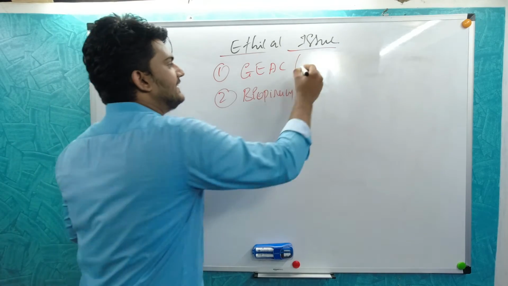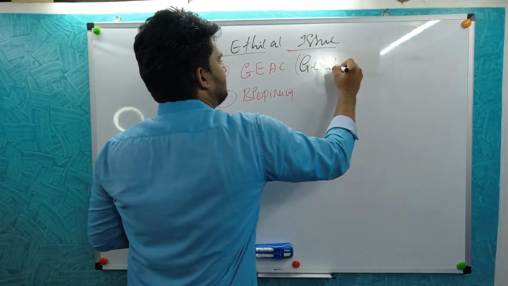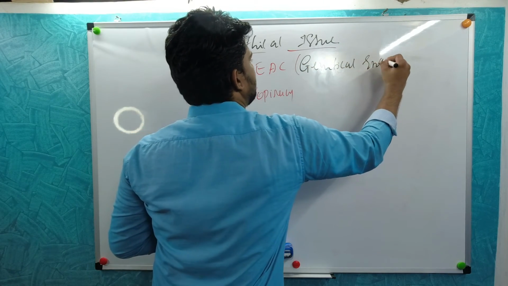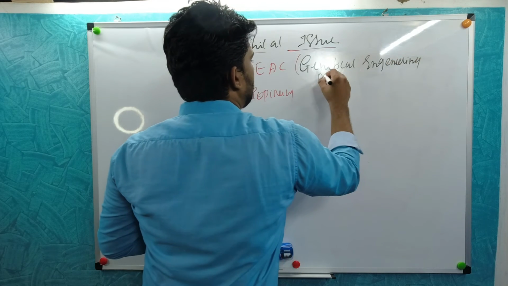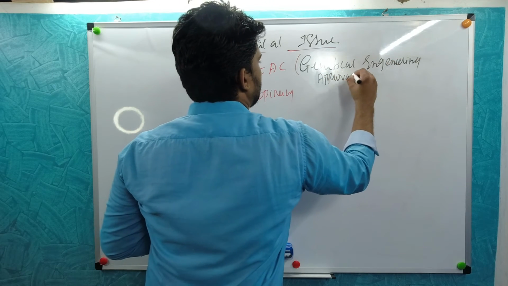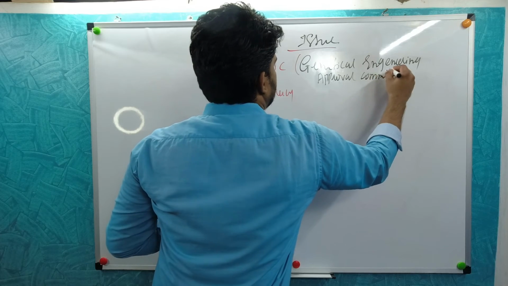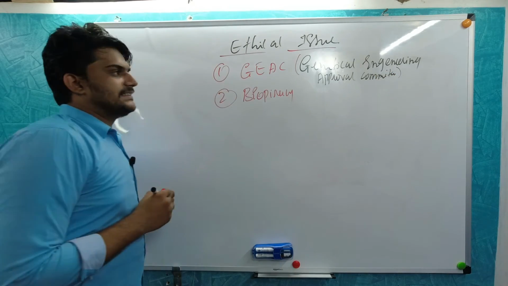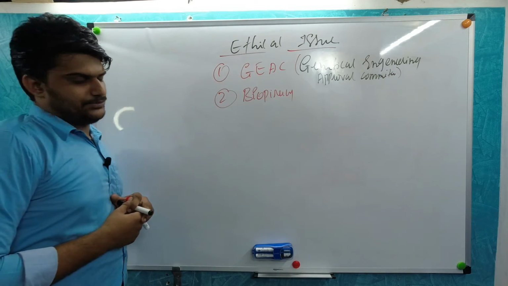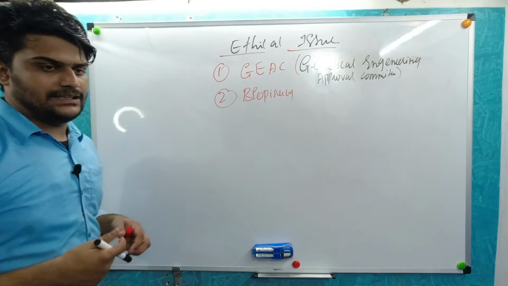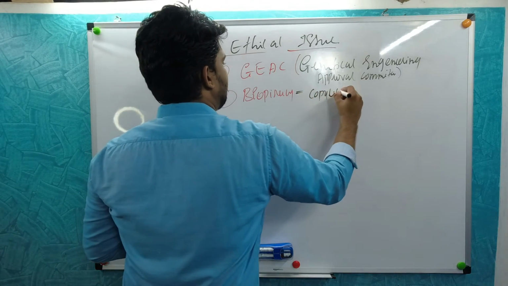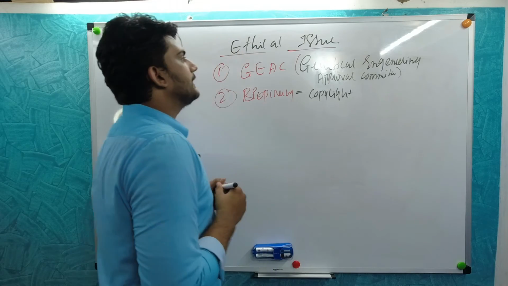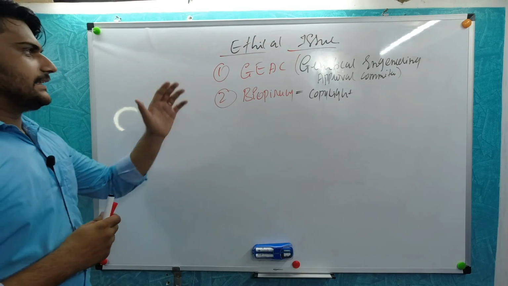GEAC, that is the Genetic Engineering Approval Committee, which regulates all genetically engineered organisms. And biopiracy, that is copyright, we can say. You know what copyright is. Okay, we will discuss.